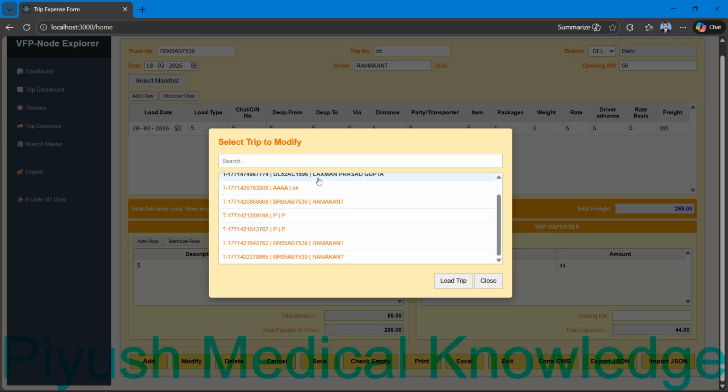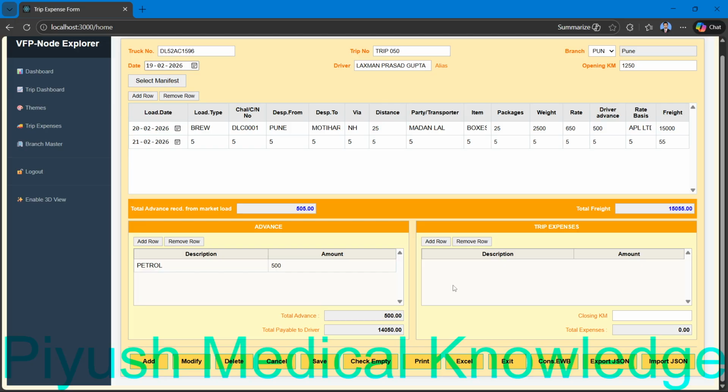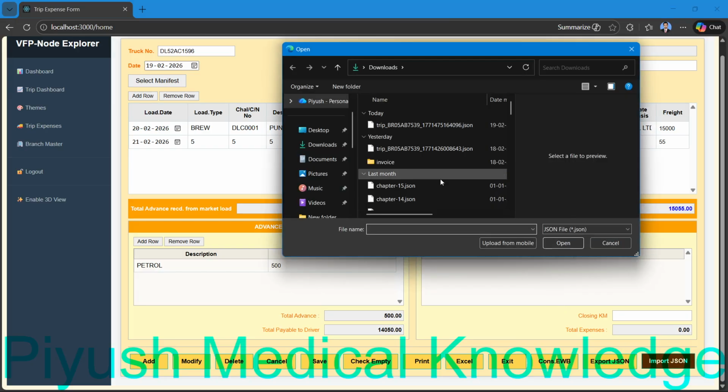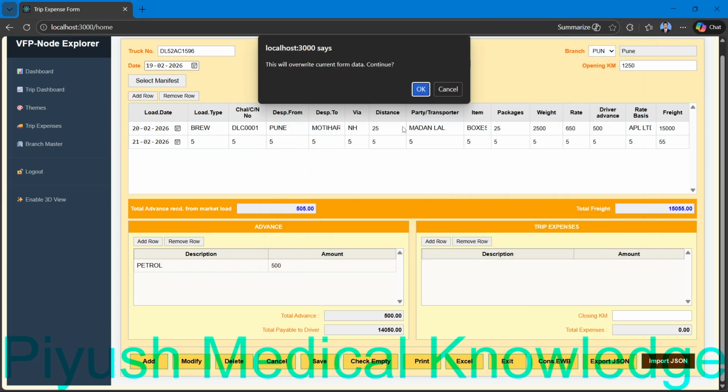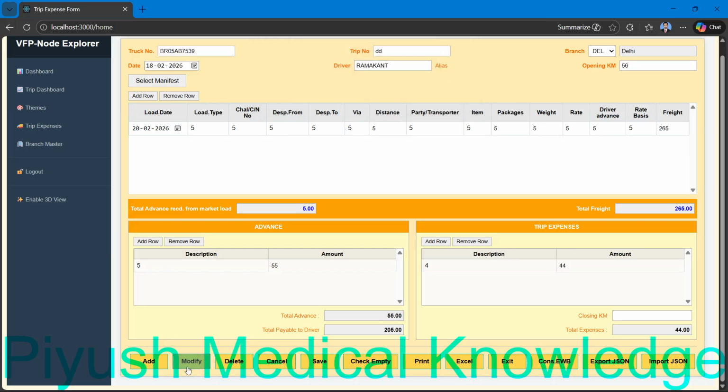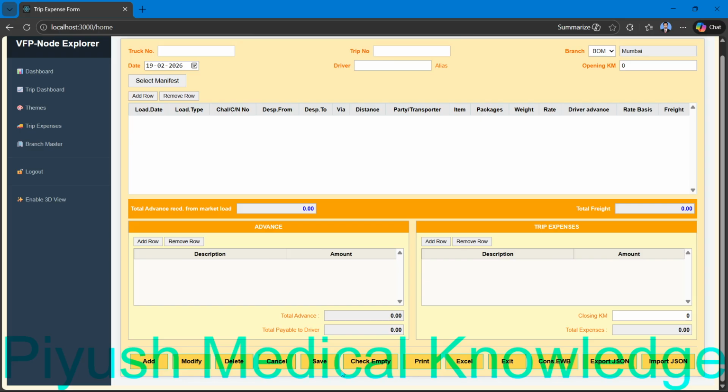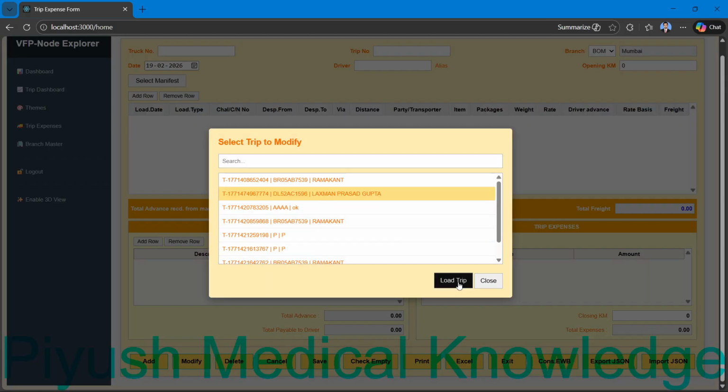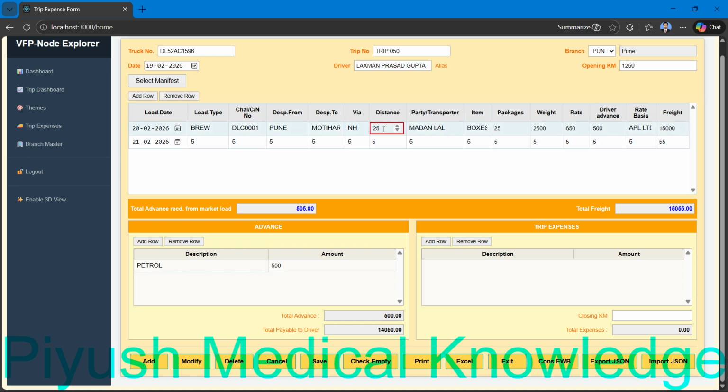What happens if you select this load trip and import here? Then it will ask this. Okay, and you see everything has been changed. So just click on add without clicking on anything, and if you modify it again, you will see that until and unless you save the data, it will not save. Okay, so export JSON and import JSON are completed. Print, check, save, cancel, everything is completed. For Excel, we need to connect to the internet. I am just connecting the internet.